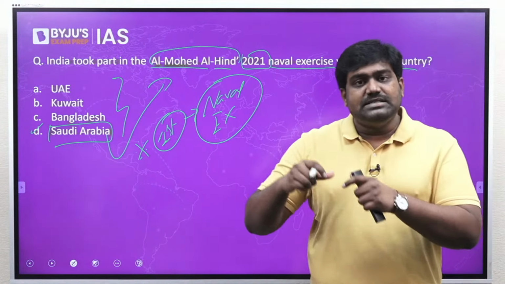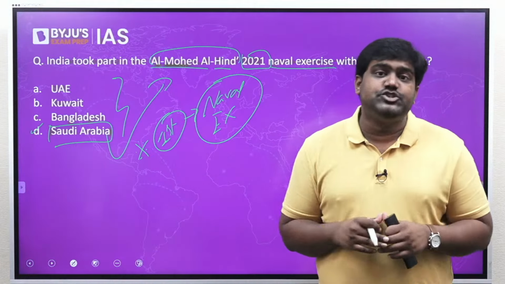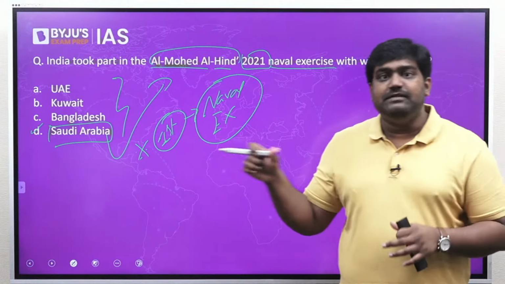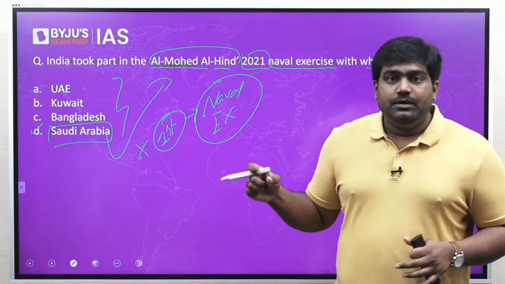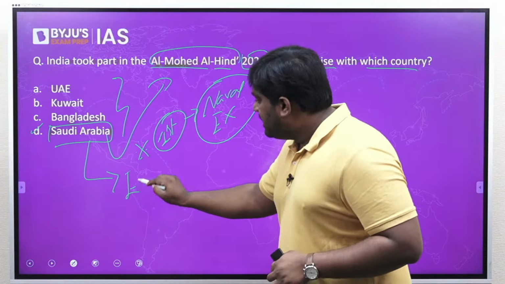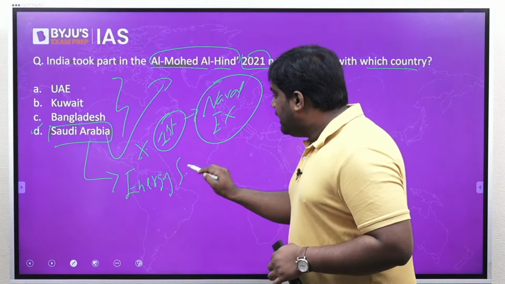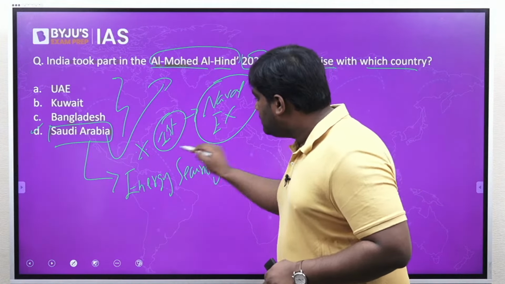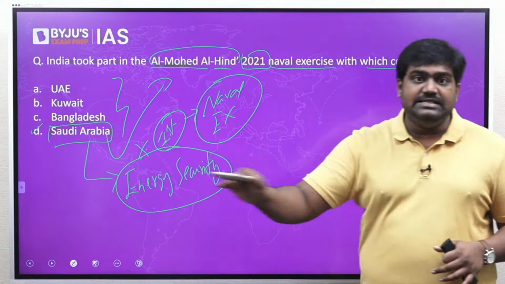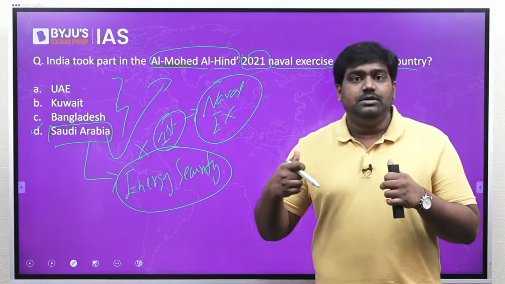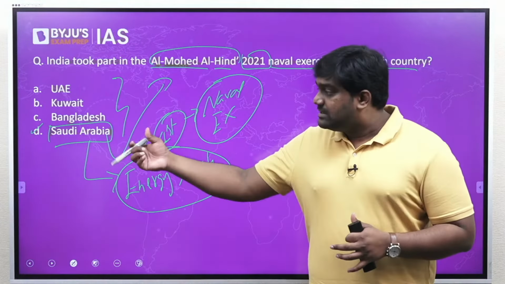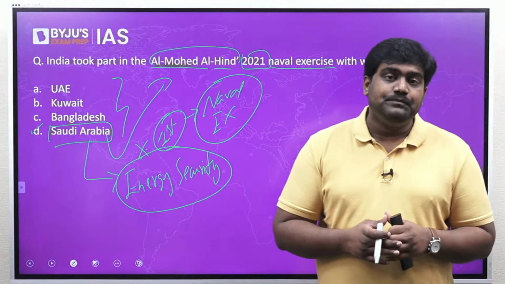See, Saudi Arabia is the leader of the Sunni world in West Asia, a key partner for India in West Asia, right? A key supplier of energy. India's energy security is very dependent on Saudi Arabia. It is home to millions of Indians. Indian diaspora reside in Saudi Arabia in large numbers. And with regard to counter-terrorism, security and defense in the region, Saudi Arabia is a key partner for India.